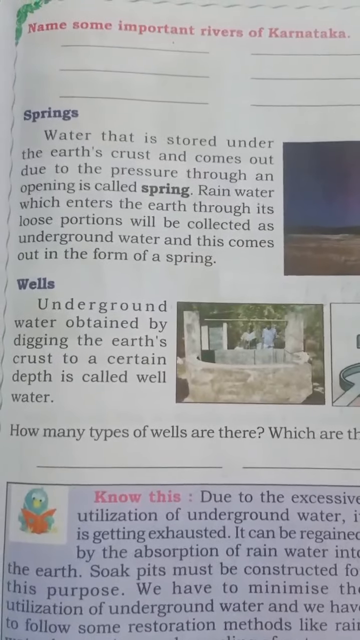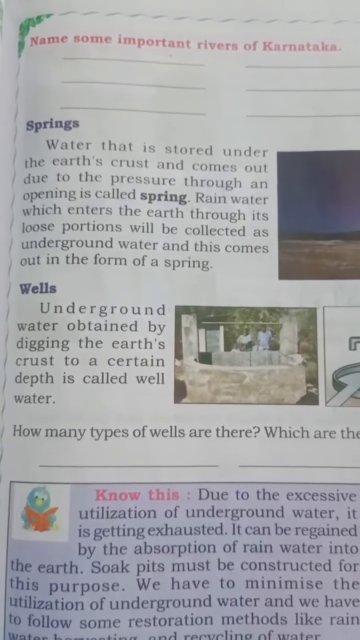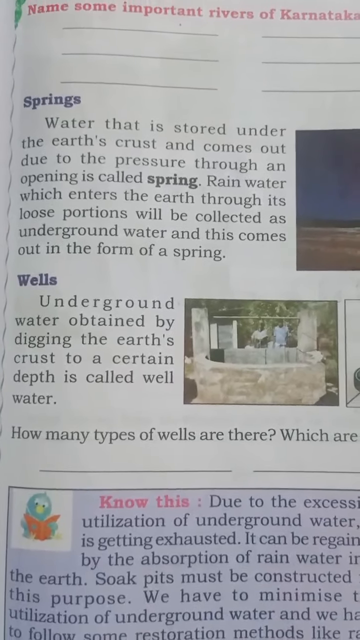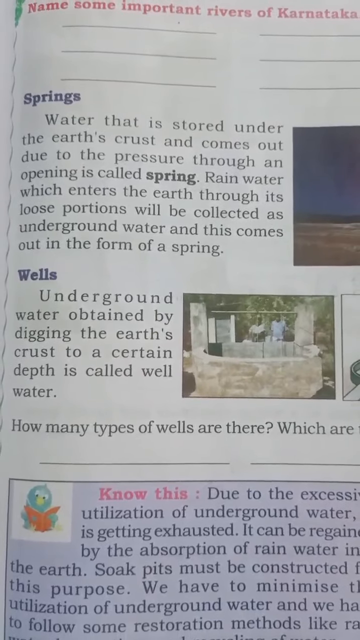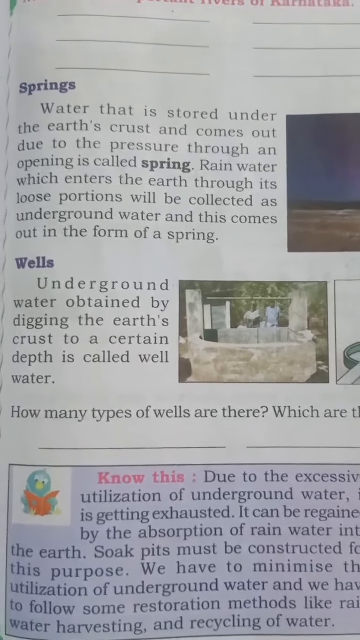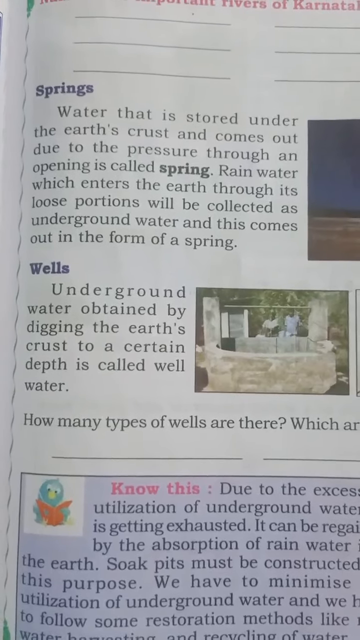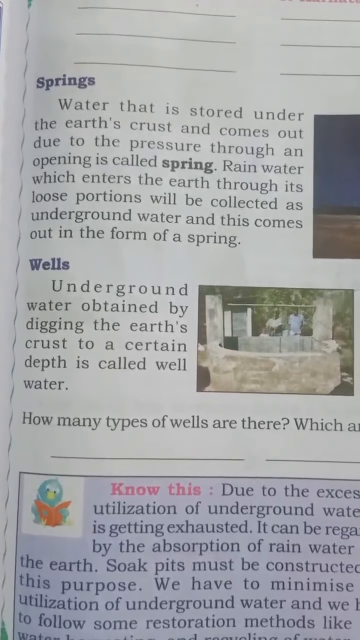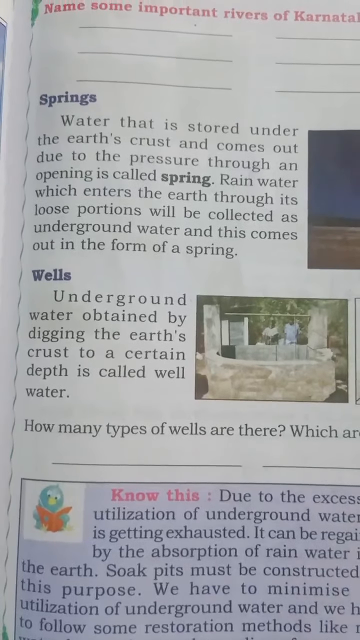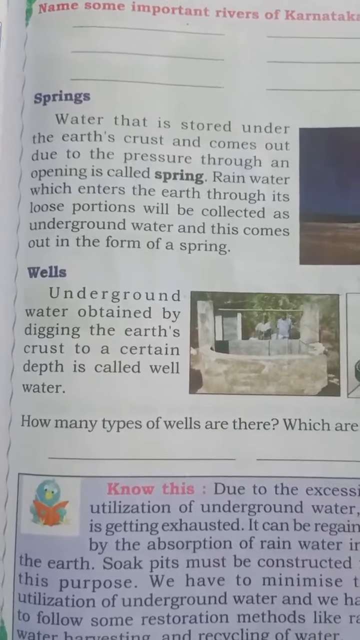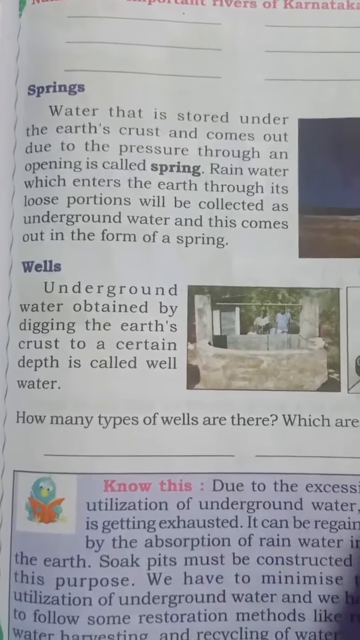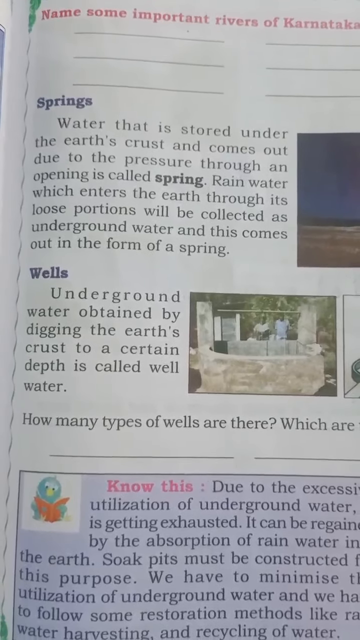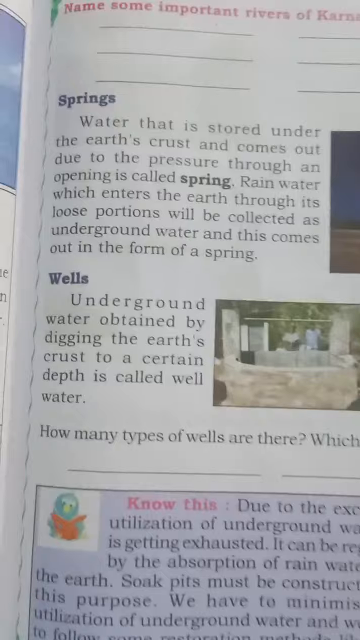Okay. Next comes the springs. So what do you mean by springs? Let us see here. Water that is stored under the earth's crust and comes out due to the pressure through an opening is called spring. Spring andre enu? The water which is stored under the earth crust, okay, and comes out due to the pressure through an opening is called spring. Rain water which enters the earth through its loose portions will be collected as underground water, and that comes out in the form of spring.